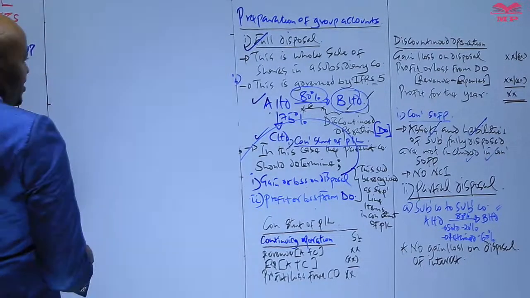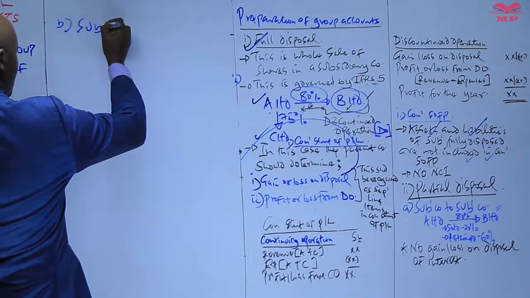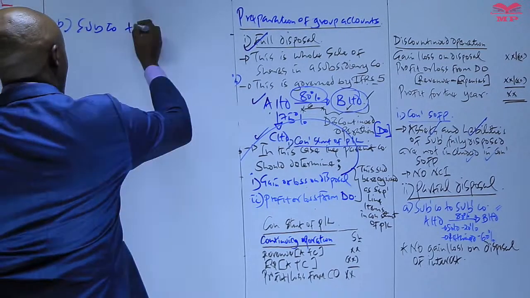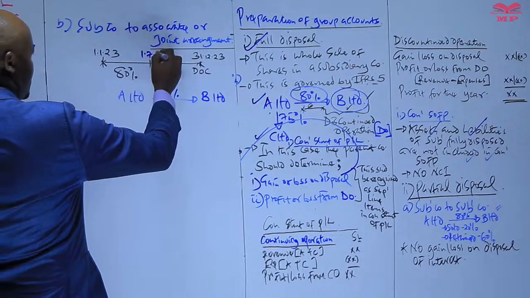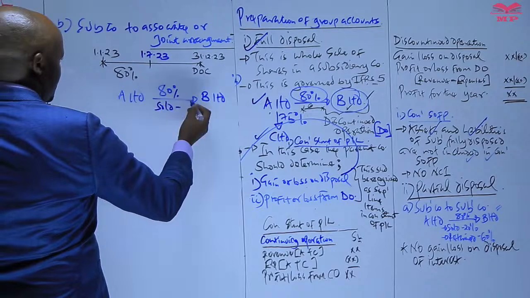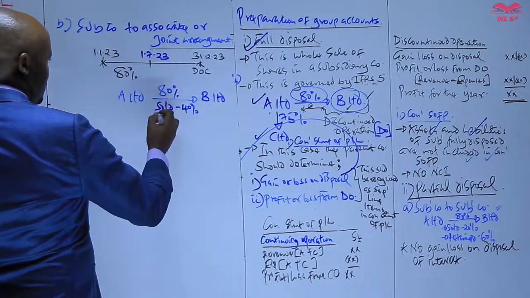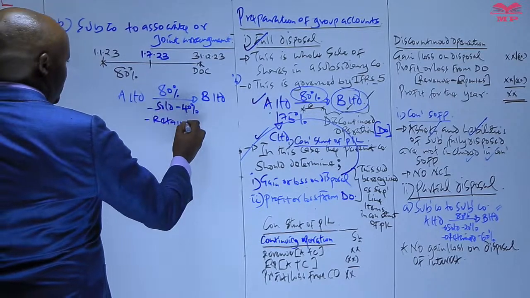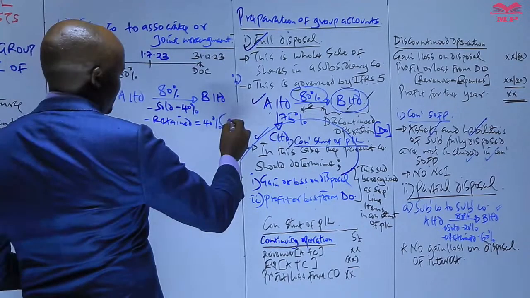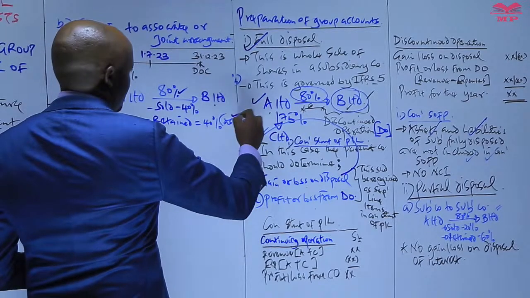So the other type of partial disposal, part B, is a disposal which makes a company which was initially a subsidiary, maybe on 1st of July 2023, the parent company sold or disposed 40% or half of these shares. So that means the parent company then retained 40%. If it retained 40%, then this company, which was initially a subsidiary, becomes what? An associate.